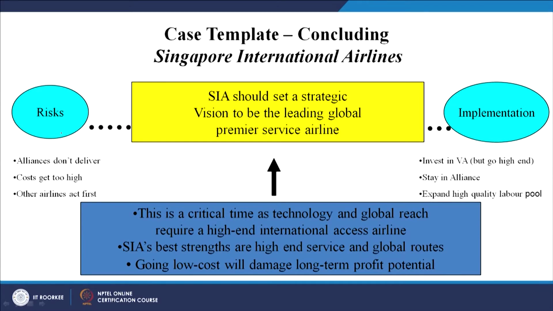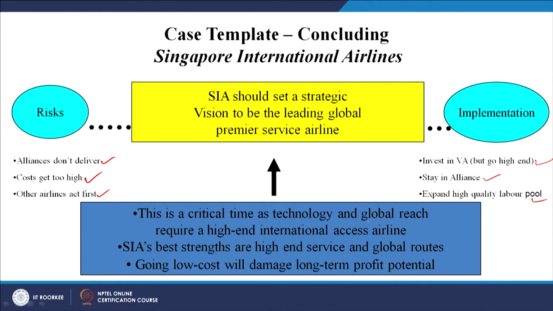So, what will be the risk? Alliances do not deliver, because star alliances are there and they sometimes do not deliver. Costs get too high for a particular organization. Other airlines act first, so we will not be the early entrants, and if we are not early entrants, these are the risks. What are the implementations? Invest in VA, but go high end, then stay in alliances, expand the high quality labor pool.